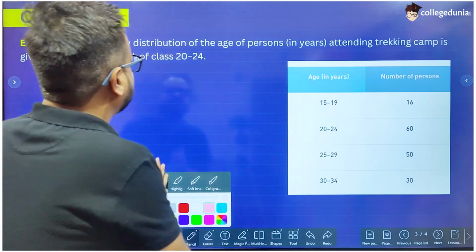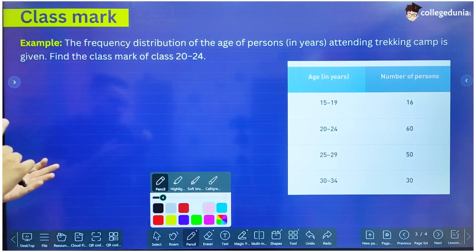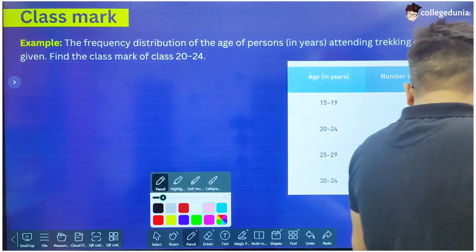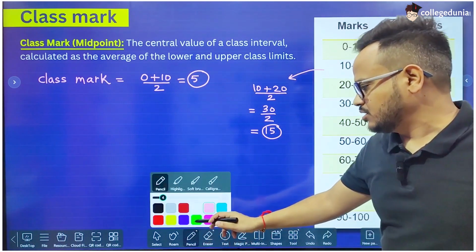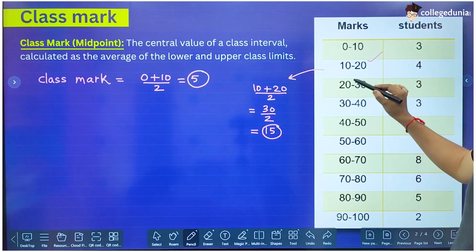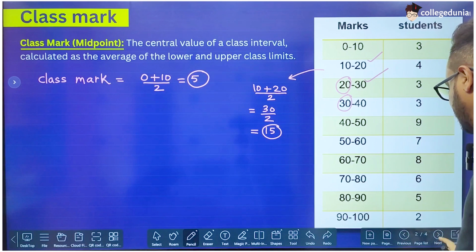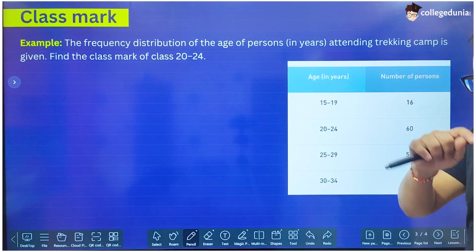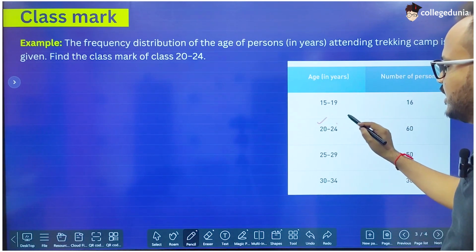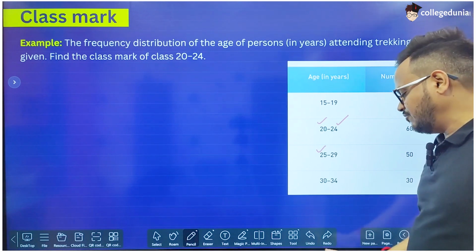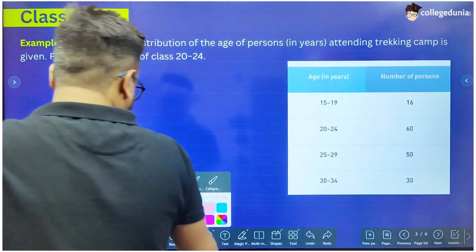So let us take this example. In this example, we are supposed to find the class mark of 20 to 24. Always remember, in the earlier example, these class intervals were continuous. The upper limit of this was 20, and the next interval started from 20, and the upper limit was 30, and the next started from 30. But in this type of data, there is a gap of 1 unit. This interval ends at 19, but the next one starts at 20. This ends at 24, and the next one starts at 25. So there is a gap of 1. So before doing any calculation, we just have to make these intervals continuous.